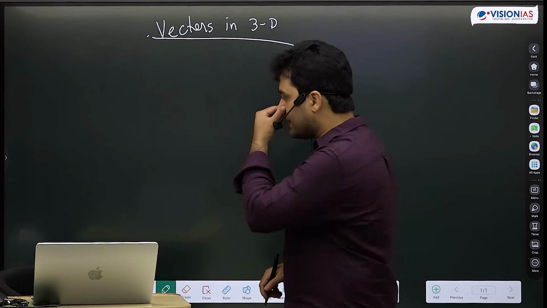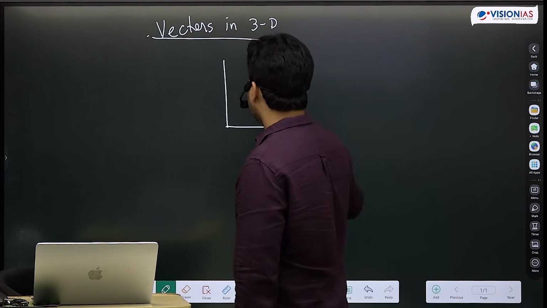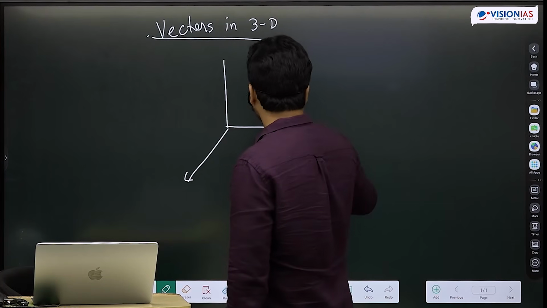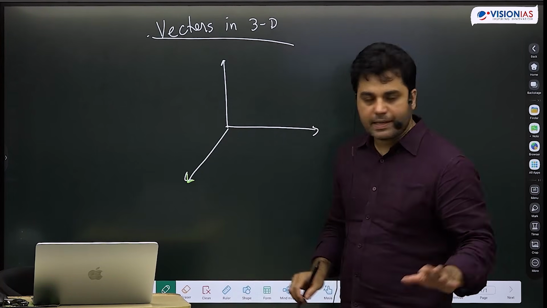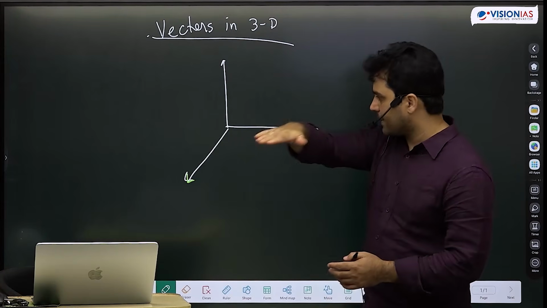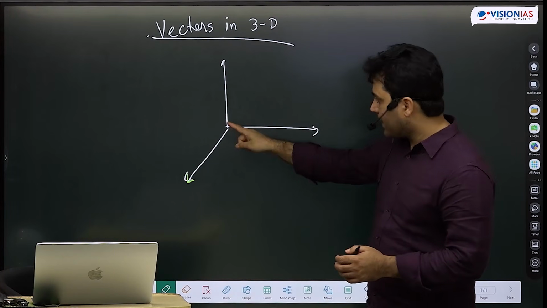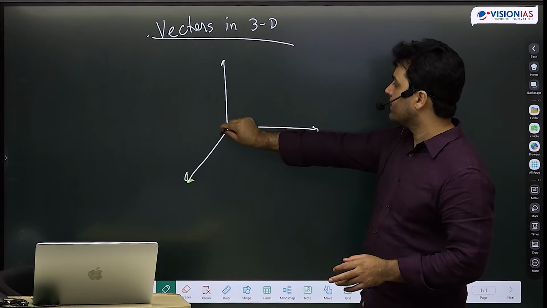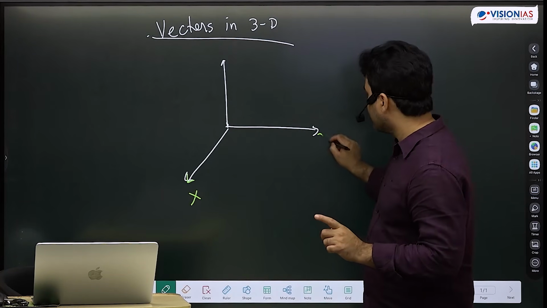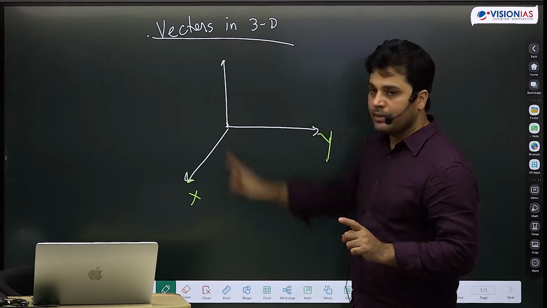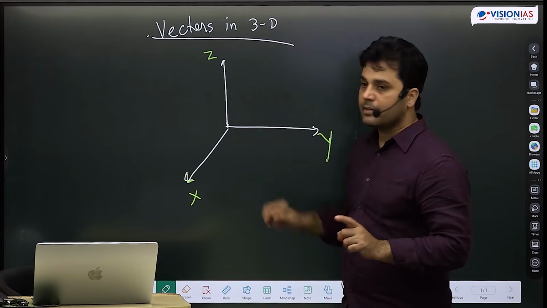First thing first, as I said earlier, in 3 dimensions, most of the time I'll be using this as the xy plane. So this axis I will be taking as x axis, this axis I will be taking as y axis, and this axis I will be taking as z axis.